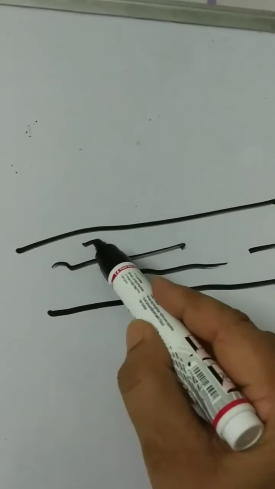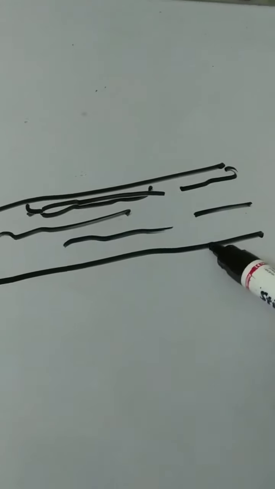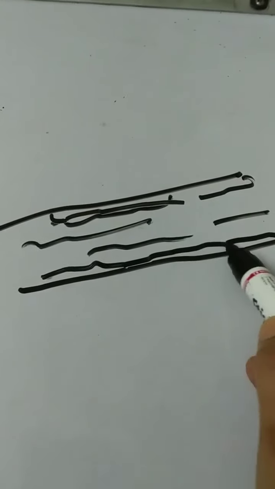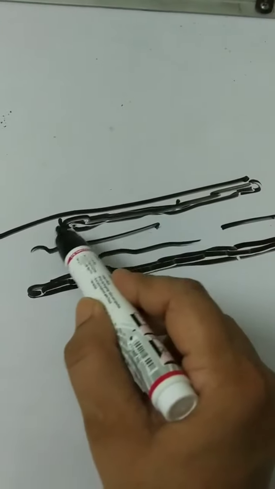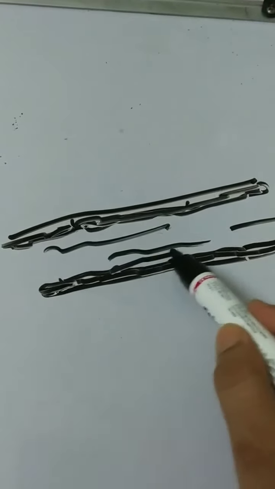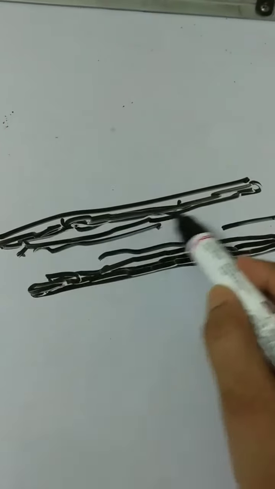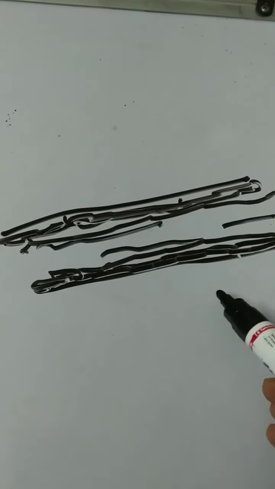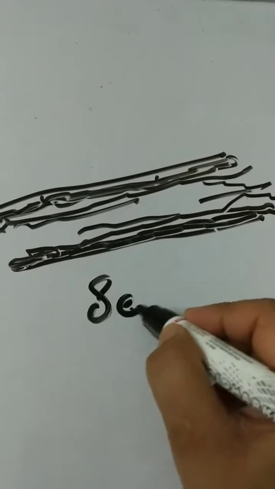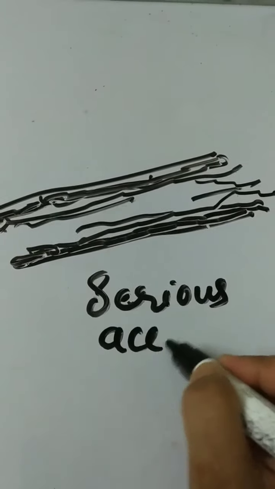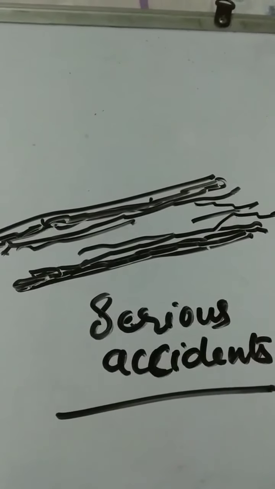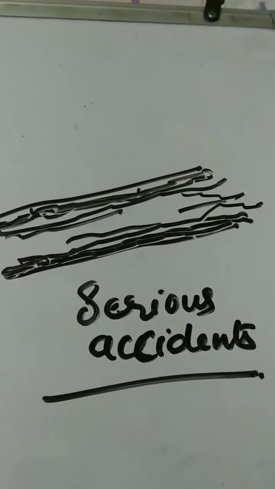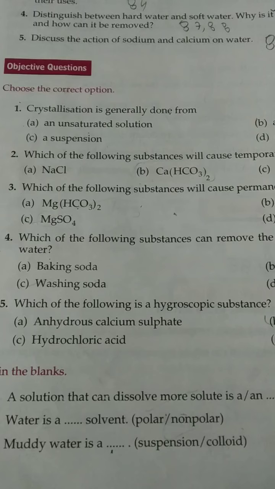Hard water blocks the pipes through which it is connected to pour into the boiler. So when scales deposit on the walls of the boiler and the pipes, they cause blockage. Due to this blockage, it can cause serious accidents in industries. So there is a necessity to change hard water to soft water to make it fit for use.